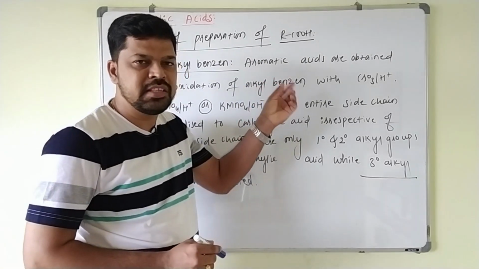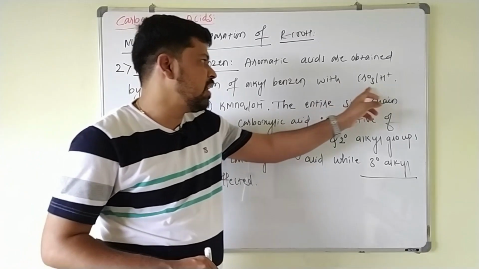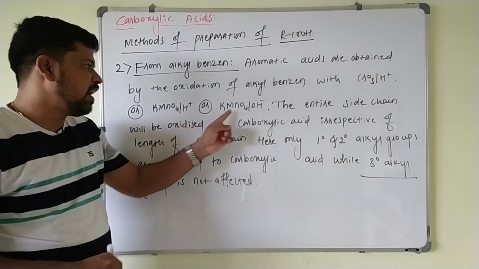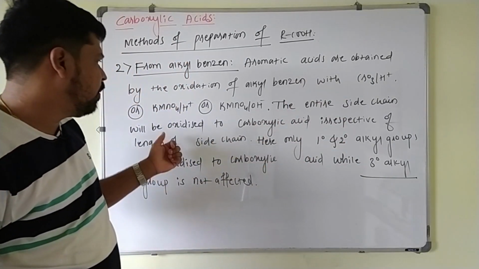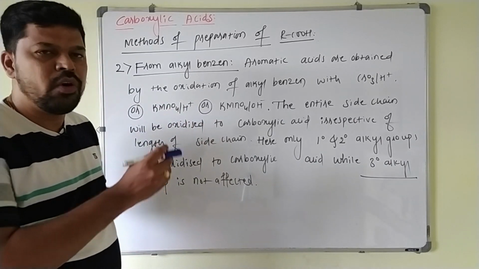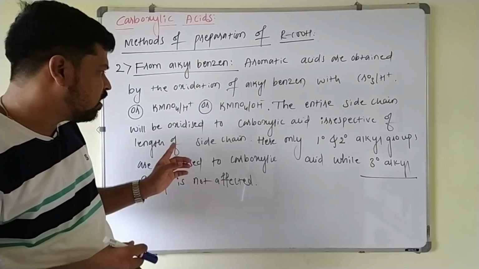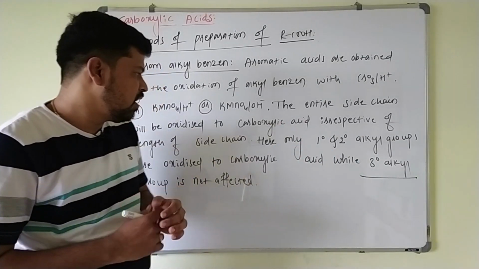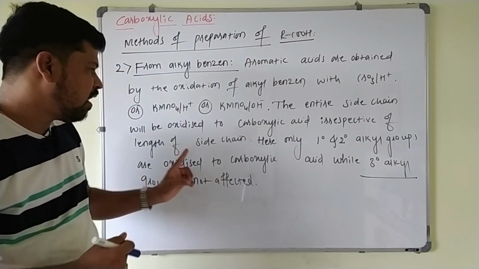group that is present on the benzene is oxidized to carboxylic acid by using an oxidizing agent like acidified CrO3, or you can use alkaline KMnO4 or acidic KMnO4. The entire side chain will be oxidized to the carboxylic acid irrespective of the length of the side chain. Whatever the number of carbon atoms present on the benzene ring, they are directly oxidized to what? That is carboxylic acid. And another thing is, here only primary and secondary alkyl groups are oxidized to carboxylic acid.